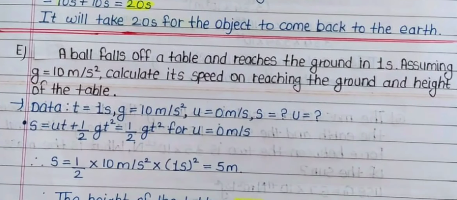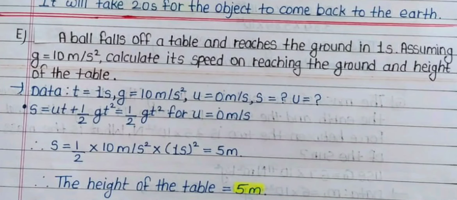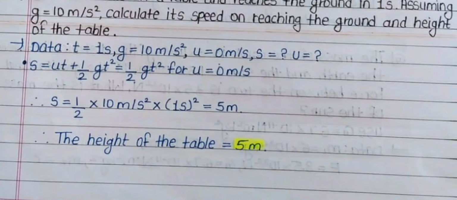Fifth, a ball falls off a table and reaches the ground in 1 second. Assuming g is equal to 10 meter per second square, calculate its speed on reaching the ground and the height of the table. Answer: data t is equal to 1 second, g is equal to 10 meter per second square, u is equal to 0 meter per second, s is equal to question mark, v is equal to question mark.